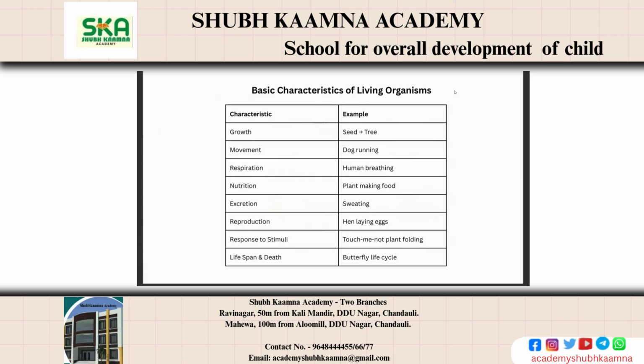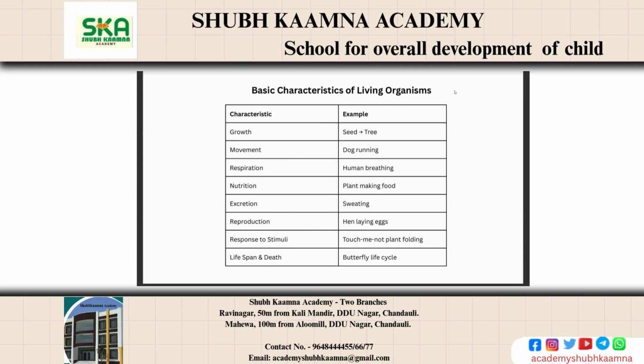Now, what are the basic characteristics of living organisms? Here are some basic characteristics like growth, movement, respiration, nutrition, excretion, reproduction, response to stimuli, lifespan, and death. Growth means increasing the height, like a tree. If we are planting a tree, its growth is increasing. That is growth. Movement means moving from one place to another place. Here I have given the example of a dog running.